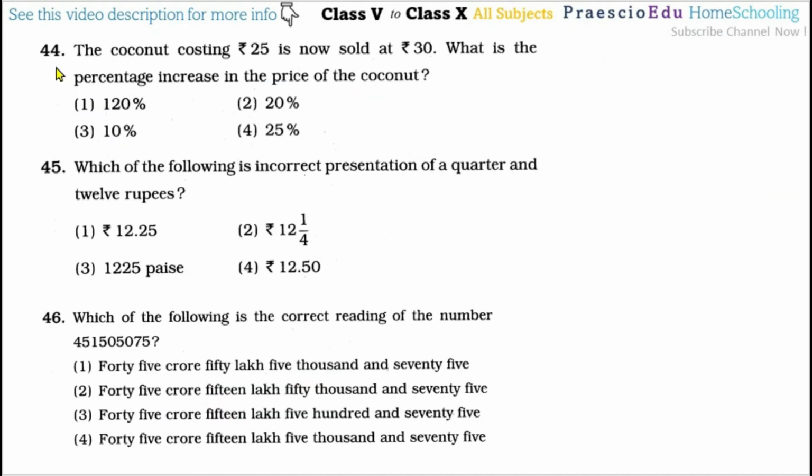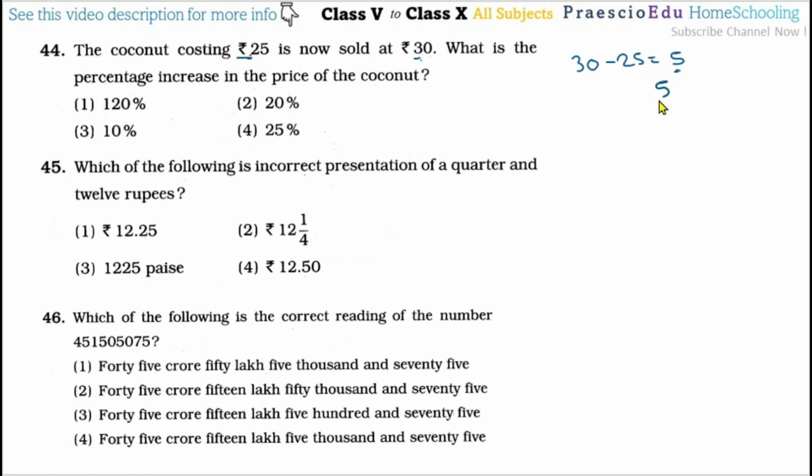Then question number 44. The coconut costing rupees 25 is now sold at rupees 30. What is the percentage increase in the price of the coconut? So now this is the purchase price and this is the selling price. So in this one we have to first find out the difference. So 30 minus 25, so that is 5 rupees. So 5 rupees and with purchase price, that relation we have to find out.